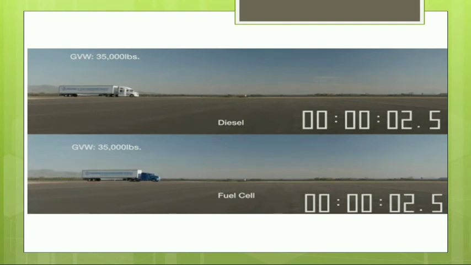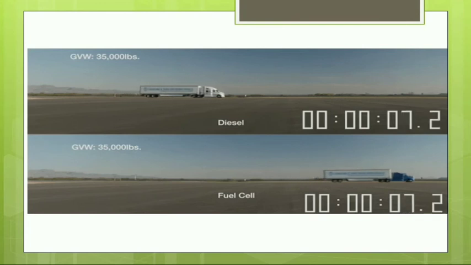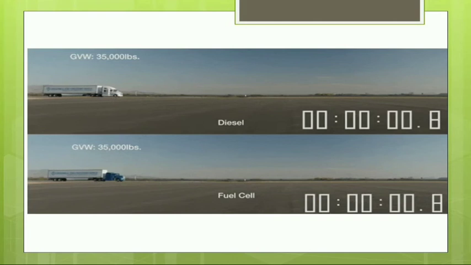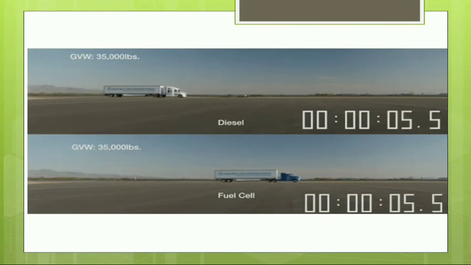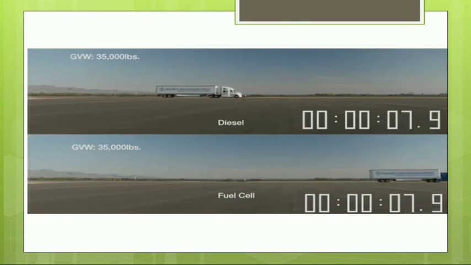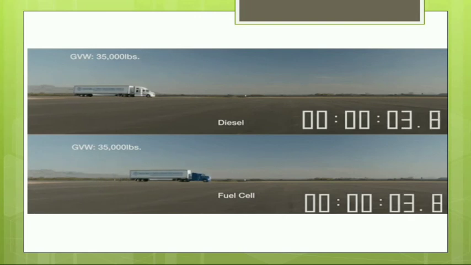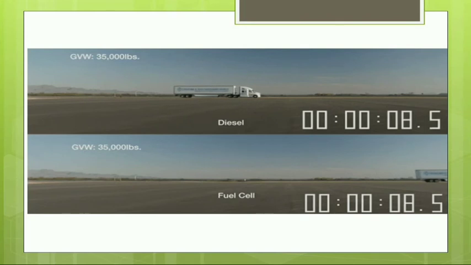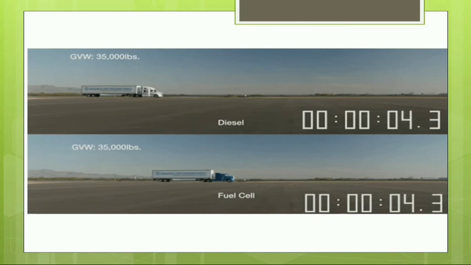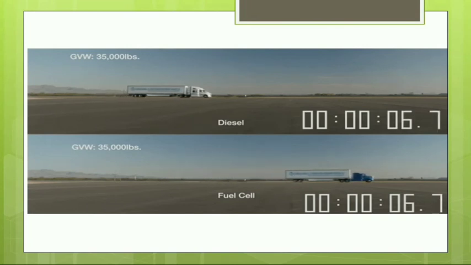Now let us observe this picture. Both are heavy loads, 35,000 pounds. The trucks are moving and you can easily tell which is moving faster and whose velocity is increasing, which is getting accelerated. Yes, the bottom one, which is in blue color, accelerates fast. Why? Because the velocity is increased there when compared to the white color truck.